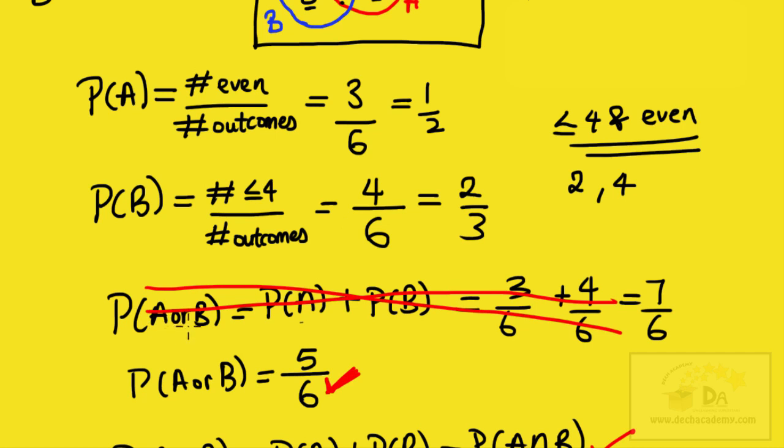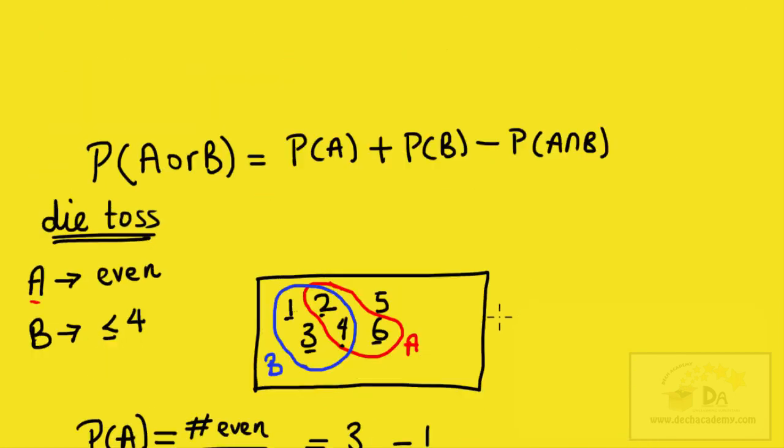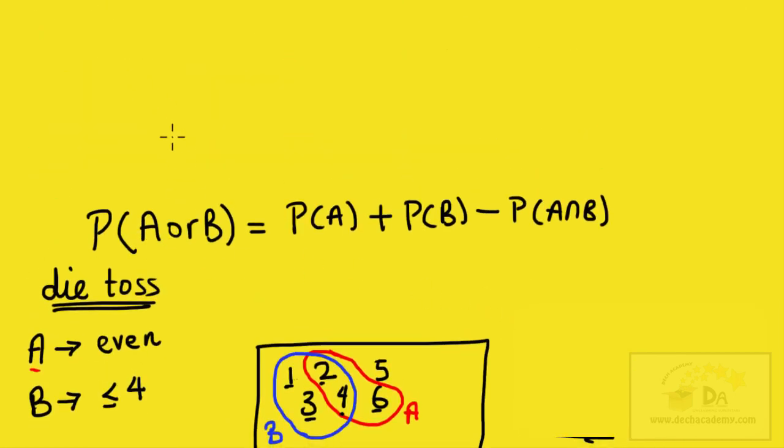And the probability of A or B equaling the sum of the probabilities was shown to be wrong, as you can see here. So just remember the formula. For two independent events, the probability of getting one or the other is equal to the sum of the probabilities minus the intersection. If you have two events A and B that are independent, the probability of A or B is equal to the probability of A plus the probability of B minus the probability of event A and B occurring.